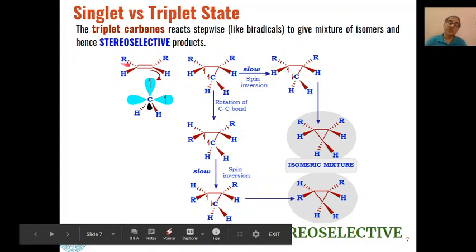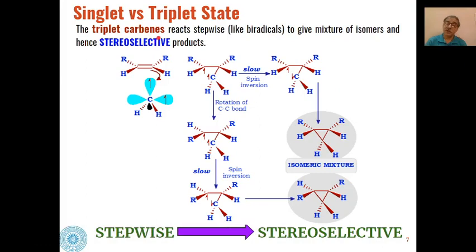So on the basis of the product formed in different types of reactions, depending upon whether the products formed are stereospecific or stereoselective, we can differentiate between singlet and triplet carbene. If the singlet carbene is involved in the reaction, then only stereospecific products will be formed. And if triplet carbenes are involved in the reaction, then the product formed will be a stereoselective product.